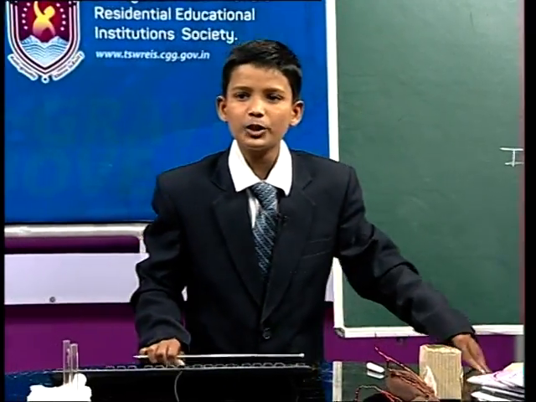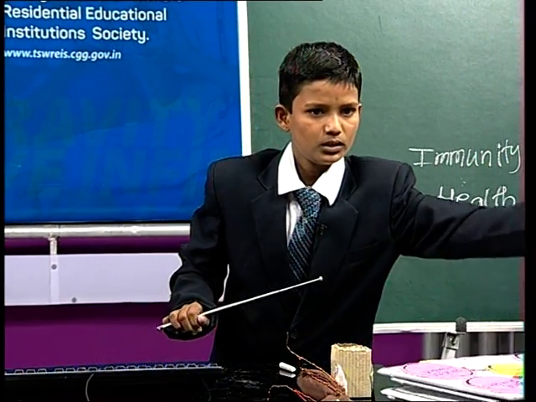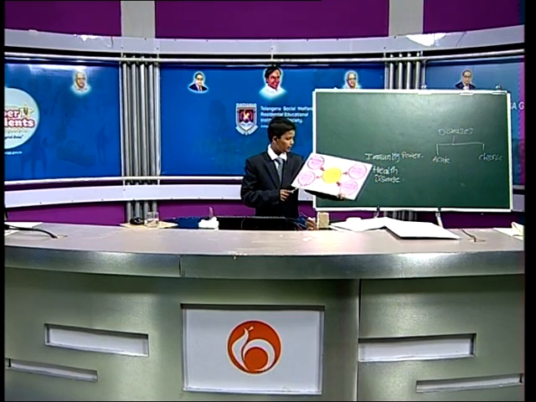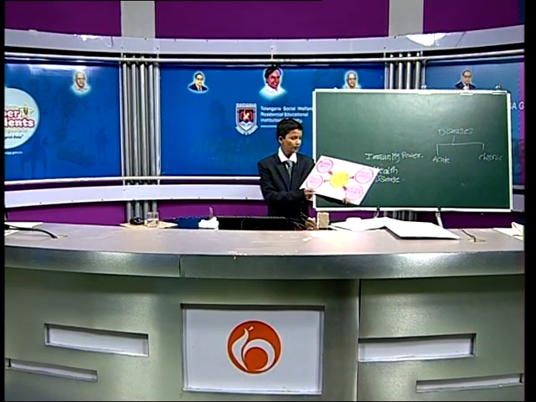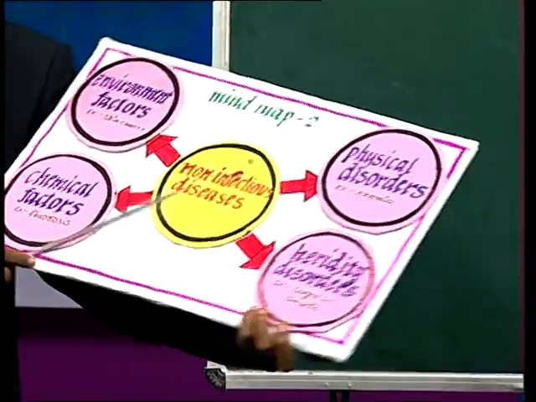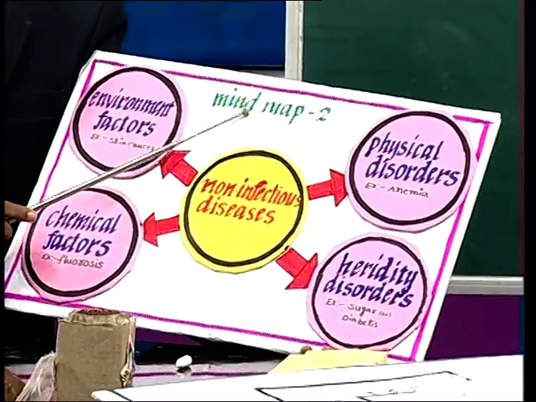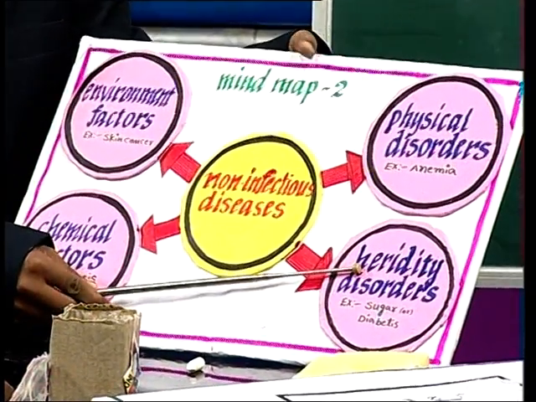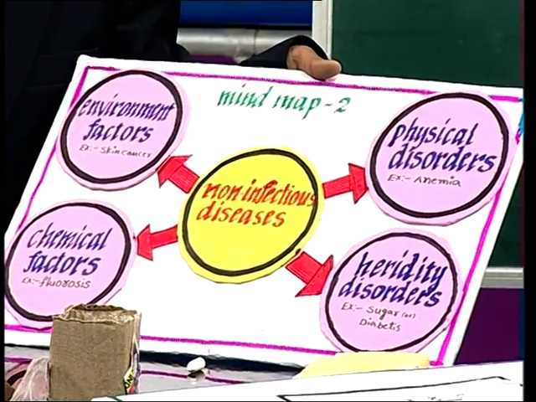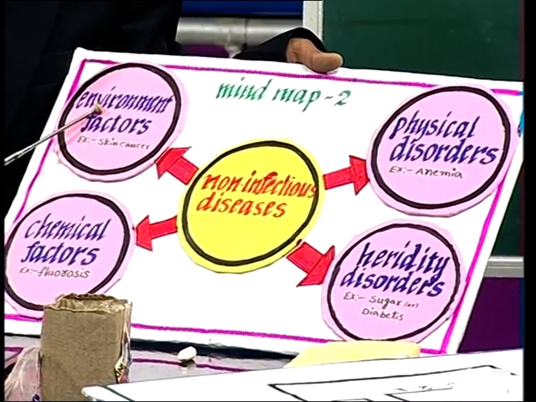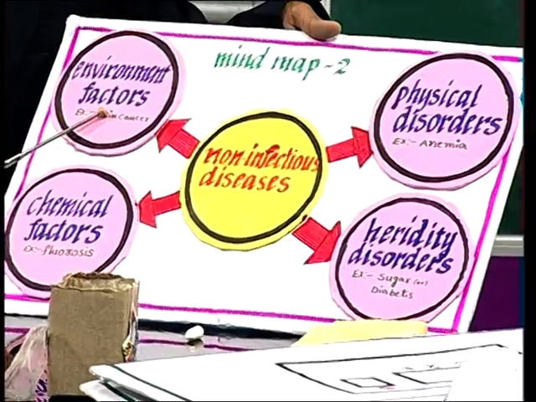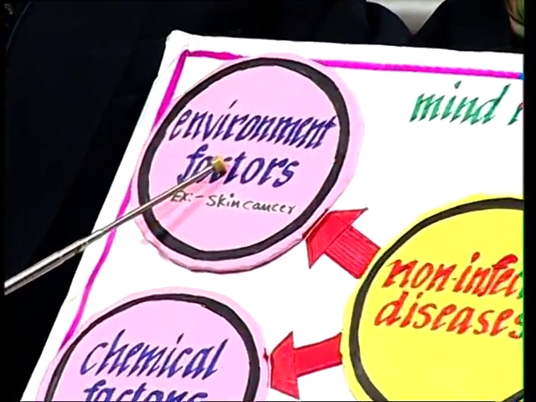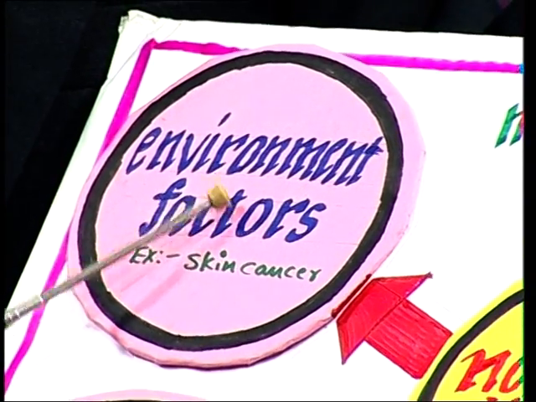Some are non-infectious diseases. Non-infectious diseases are caused by environmental factors, physical disorders, chemical factors and heredity. Skin cancer is the best example for an environmental factor, because skin cancer is caused when UV rays fall on the skin, and then the person is affected by skin cancer.